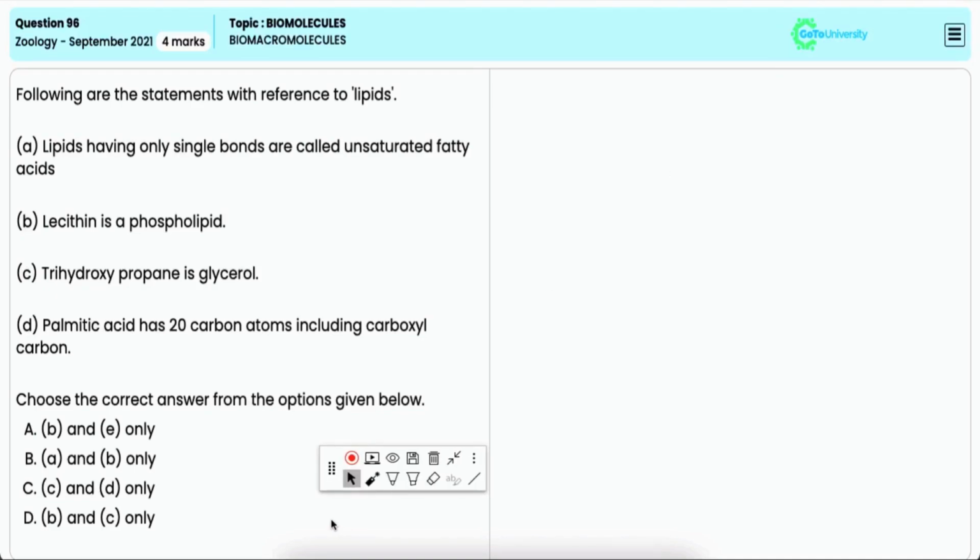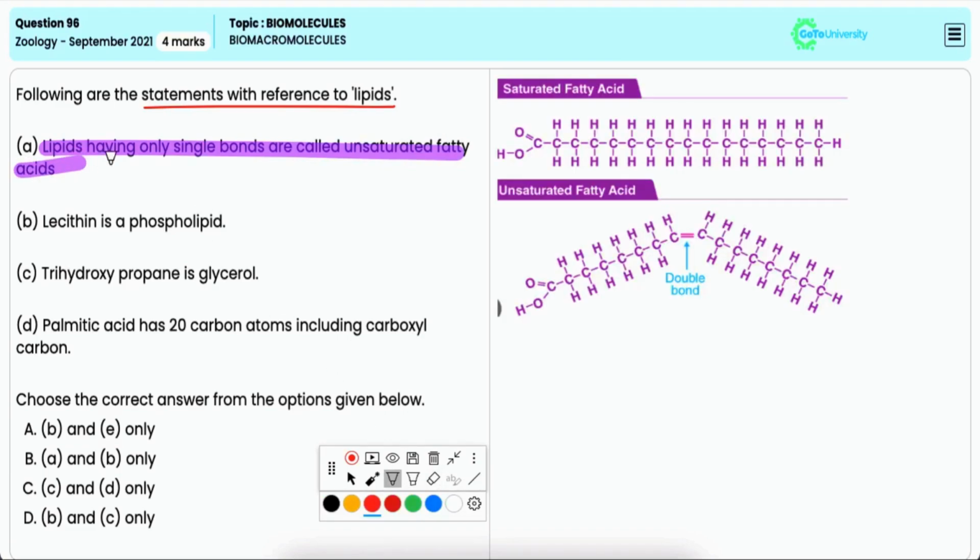In this question, you have to choose the option that includes the correct statement regarding lipids. Statement A: lipids having only single bonds are called unsaturated fatty acids. Now, this statement is incorrect. Lipids with only single bonds are called saturated fatty acids. Unsaturated fatty acids contain one or more double bonds between the carbon atoms.